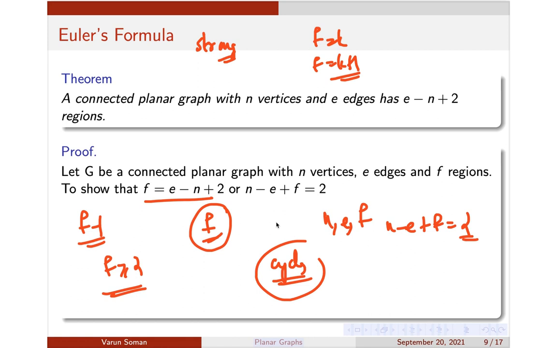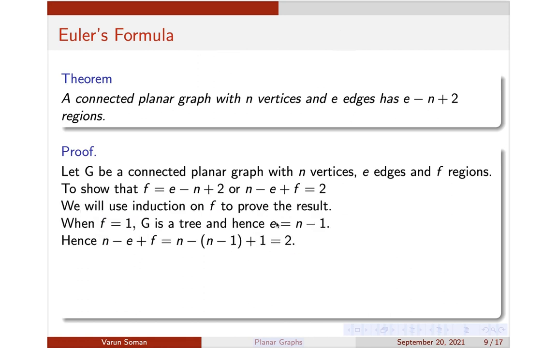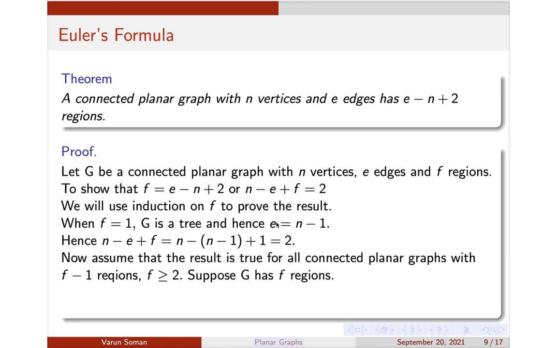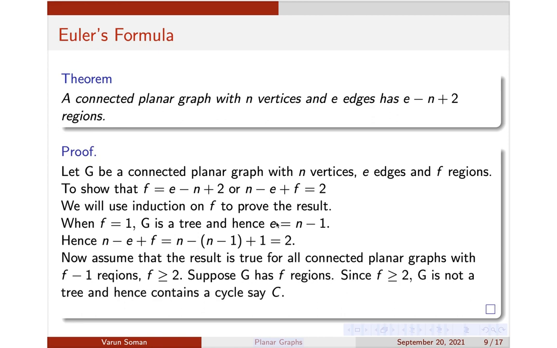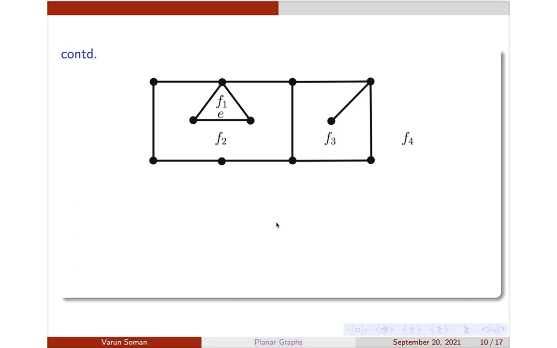Now we are going to look at that cycle. So suppose the graph has f regions and hence contains a cycle C. Now the thing is that n vertices are there, e edges are there, and also f regions are there. This graph may contain many cycles. Suppose you are just looking at this cycle here, and look at an edge of the cycle. Suppose I call it e. Don't mistake this e with the number e; here I am just taking an edge e. Maybe you can use other notation also.